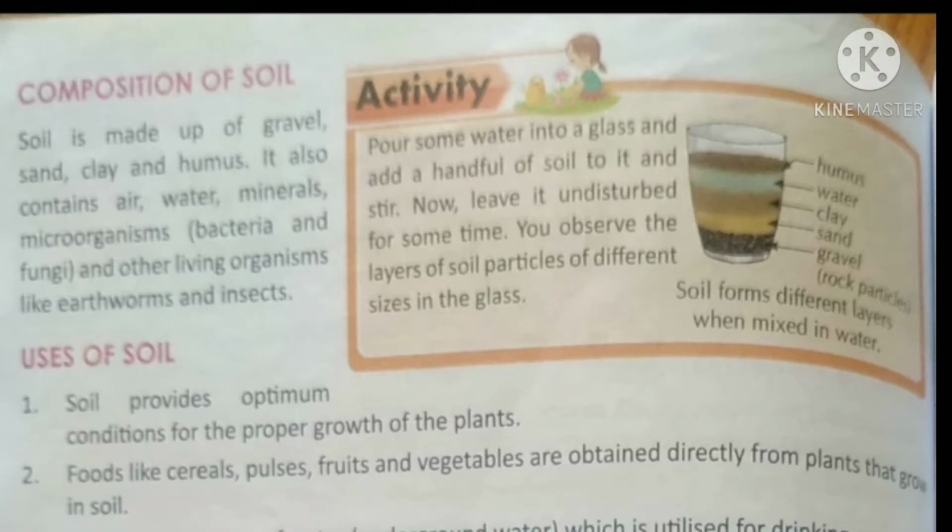Here we have one small activity. Take water in a glass, add a handful of soil to it and stir it well. Now leave it undisturbed for some time, and observe the layers of soil particles of different sizes in the glass. So see, soil forms different layers when it is mixed in water. The upper layer, you are able to identify, is made of humus.